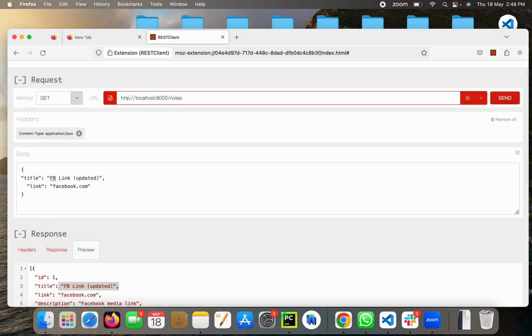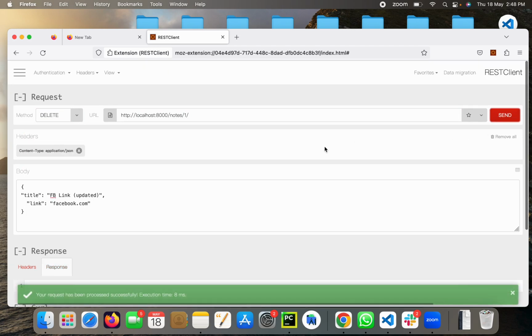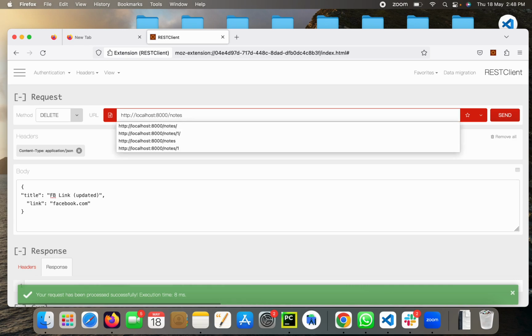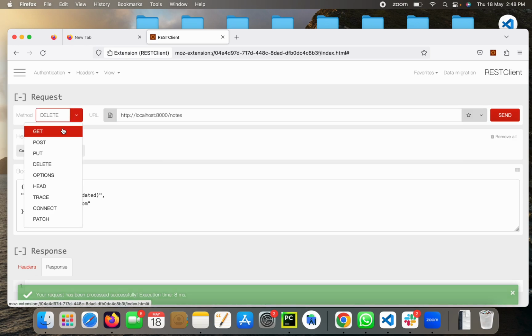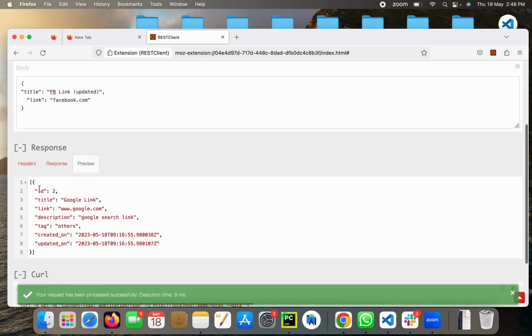I can also delete an object. Just put this thing and put a delete request, and the object is gone. So now you see all objects. You can only see the second object.